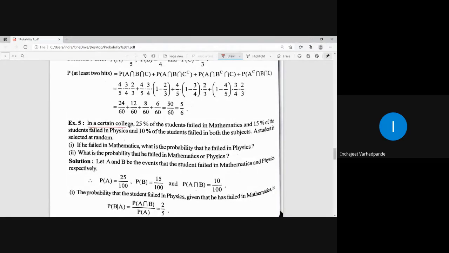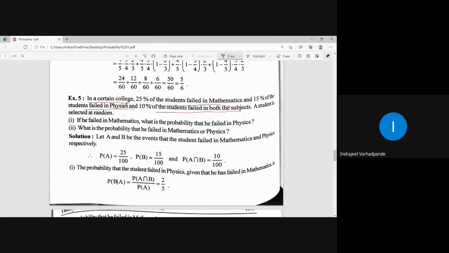In a certain college, 25% of the students failed in mathematics, 15% failed in physics, and 10% failed in both subjects. So whatever probabilities are given relate to the failure of the students in mathematics, in physics, and in both.